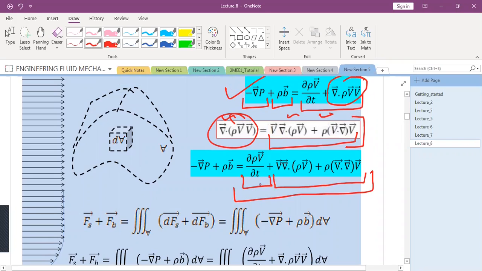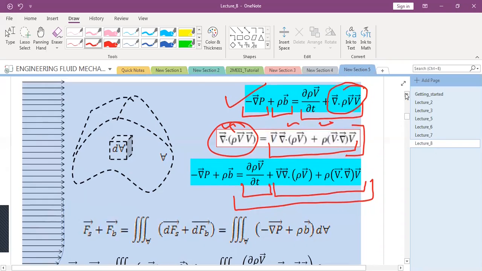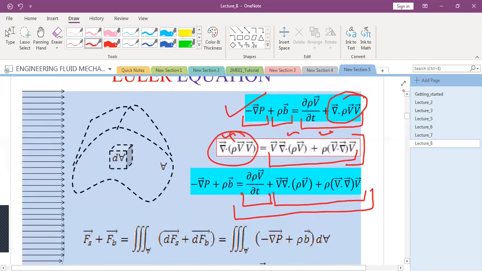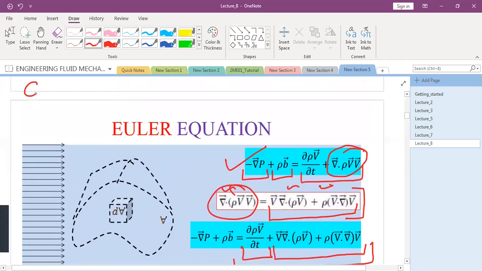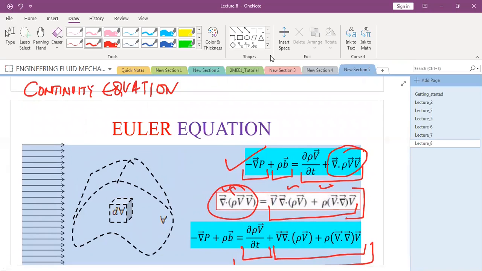What do you know from the continuity equation? What does the continuity equation state? Sir, rho A V1 equals rho A V2.